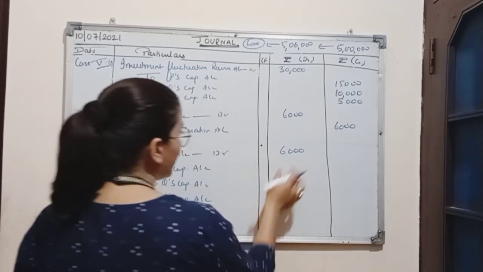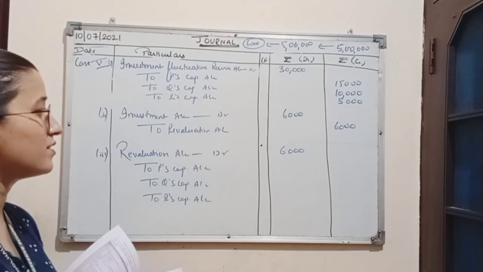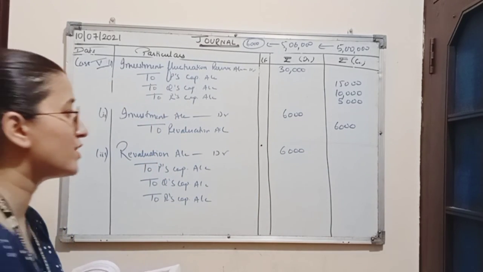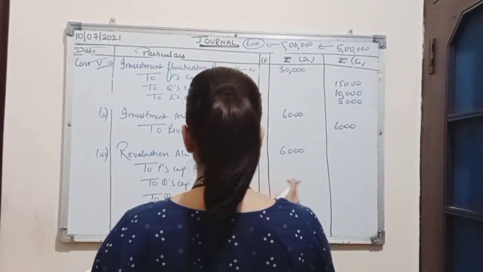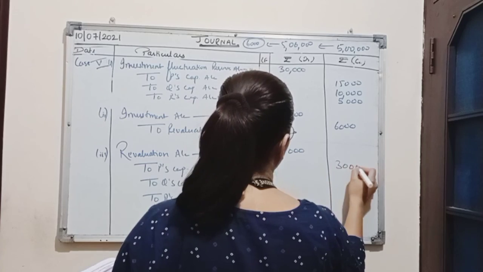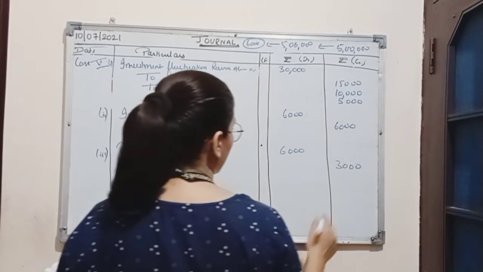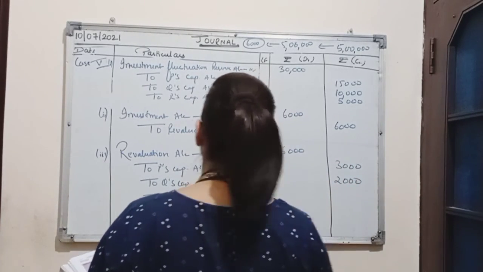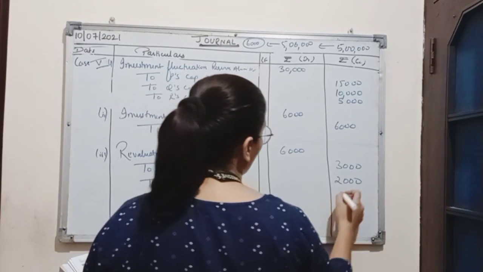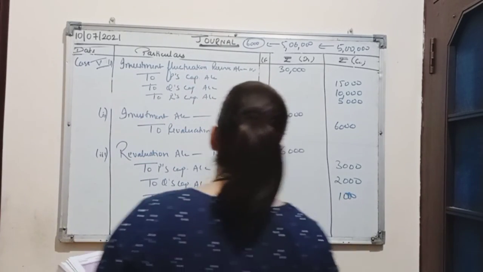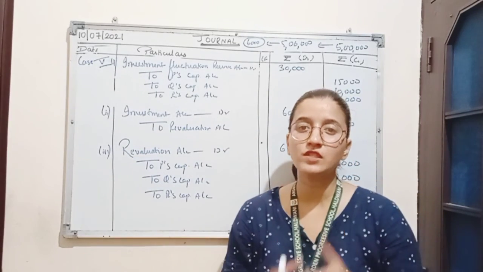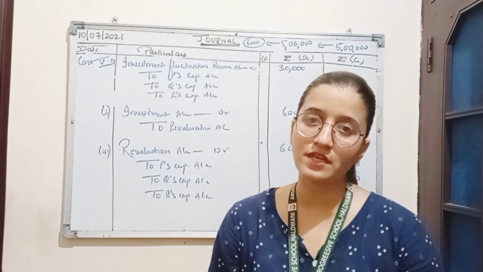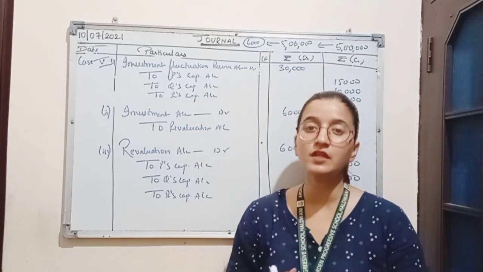So now we will divide this amount among the partners in the old profit sharing ratio, which is 3:2:1. So here P's capital account will be credited with the amount 3,000. Q's capital account will be credited with the amount 2,000, and R's capital account will be credited with the amount 1,000. So these were the journal entries which will be passed in the alternative cases of investment fluctuation reserve.